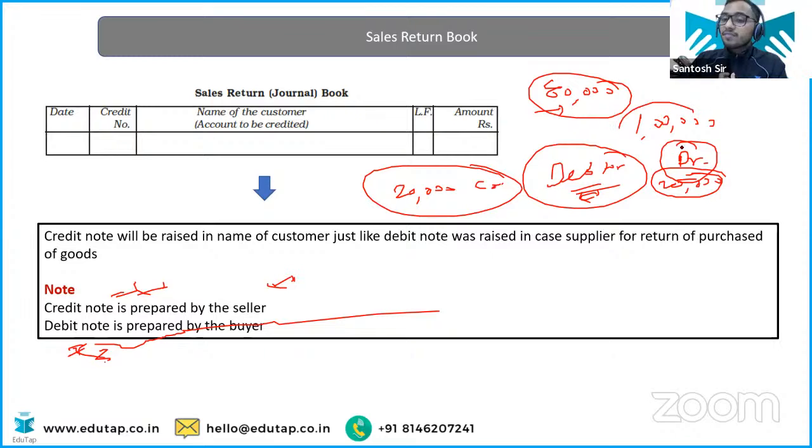Earlier we debited 1 lakh rupees. Now we have to credit 20,000 in his account so that we get a total amount of 80,000 as the debit balance. So now we will inform him: look, we are crediting your account with 20,000.